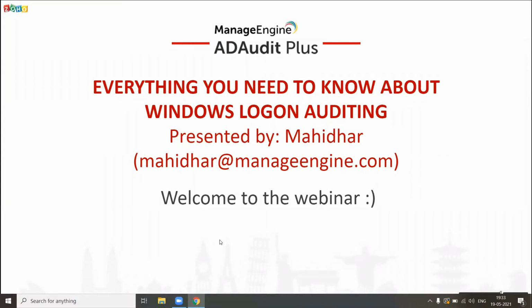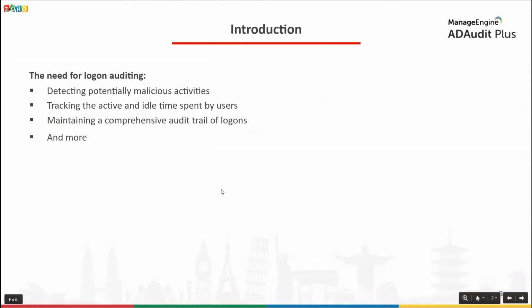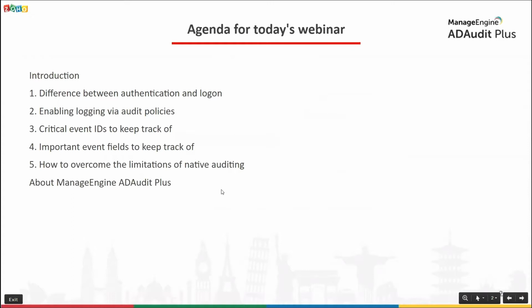That said, we'll get into the agenda for today. This is the agenda for today's webinar. We'll be starting off with an introduction where we'll be looking at the need for logon auditing. We'll then move on to understand the difference between authentication and logon.